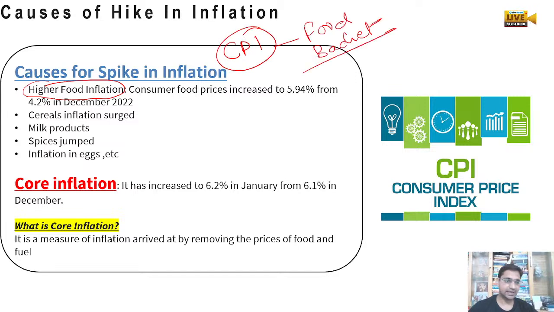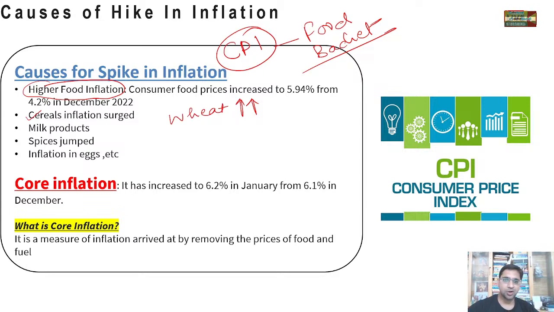Cereal prices surged because wheat prices got very high due to the Russia Ukraine war. Because of that, international prices of cereals, milk, spices, eggs, and various other things are on the higher side.